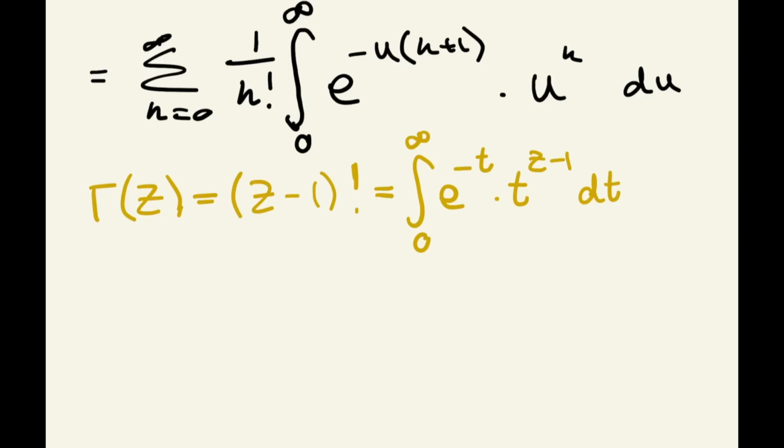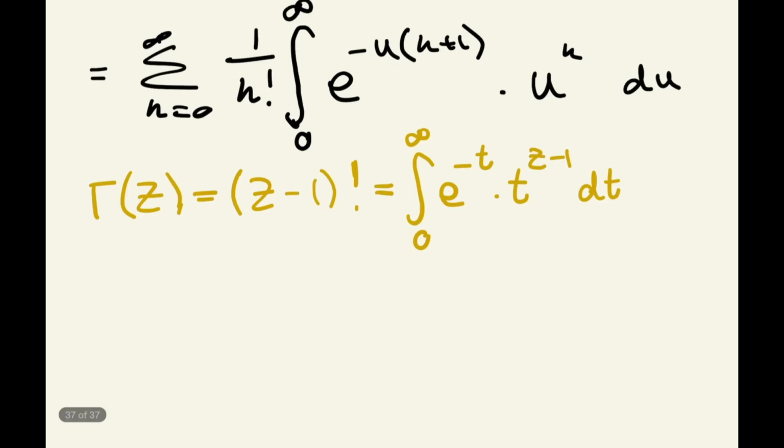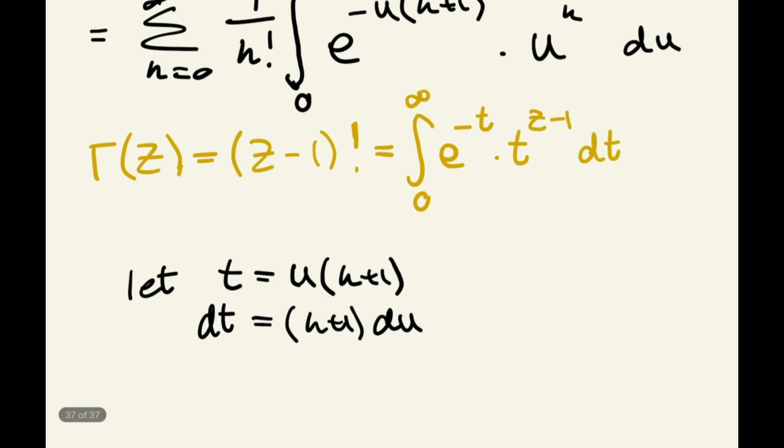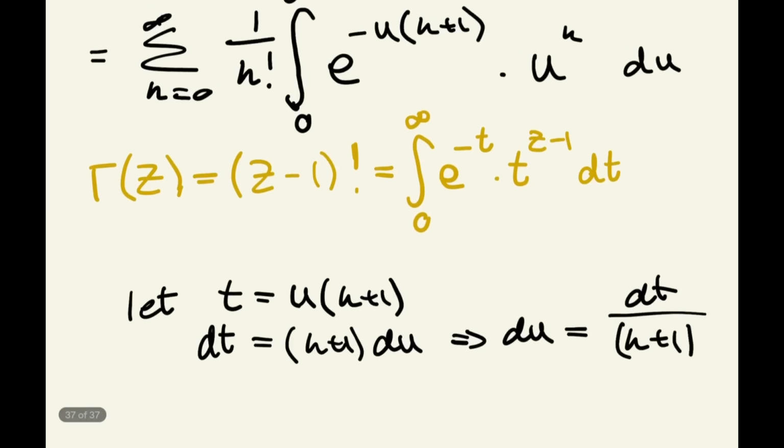Now this is very, very close to what we've got, and what we can do is make a substitution. Let's say t equals u times k plus 1. Because if we do this, when we differentiate, we get dt equals k plus 1 du. And if we rearrange for du, this implies that du equals dt over k plus 1, like so.